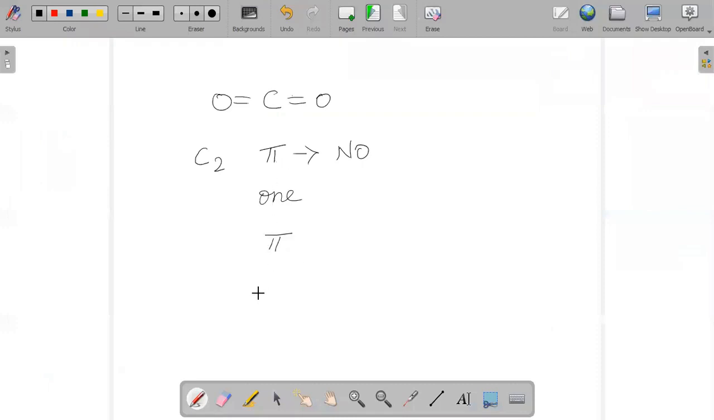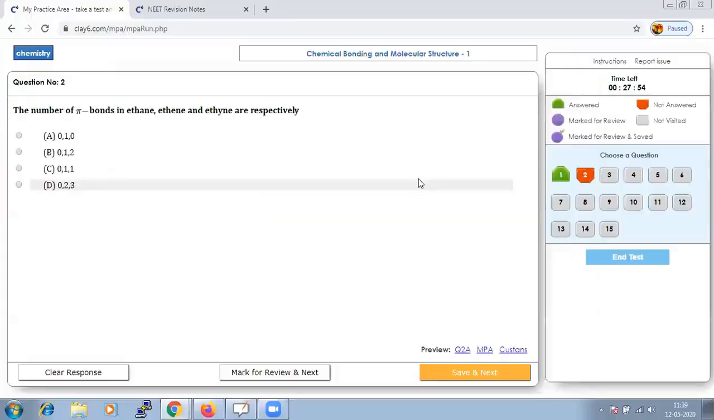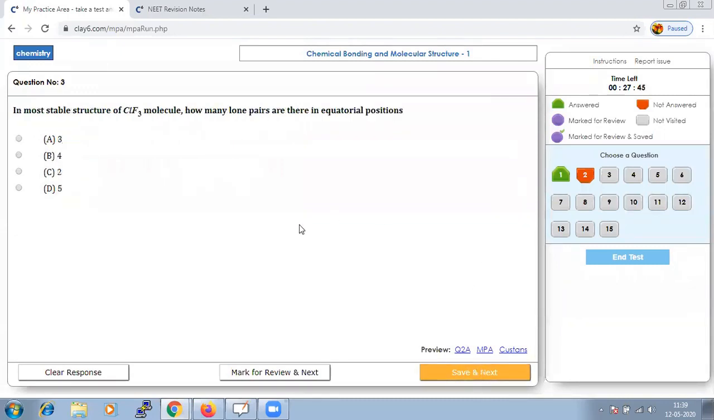This you could conclude in a very simple way: ethane is a single bond, as we discussed, ethene is a double bond, and ethyne is a triple bond. Hence, very easily we could conclude the total number of pi bonds. It should be 0, 1, and 2. Let us save that answer and go to next.